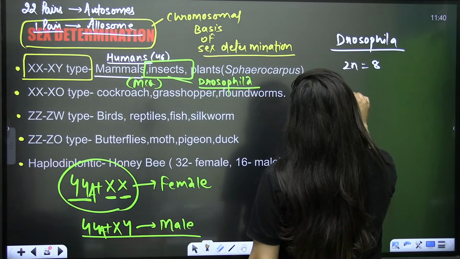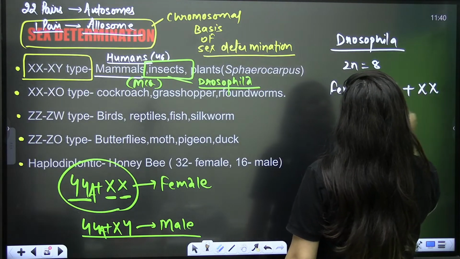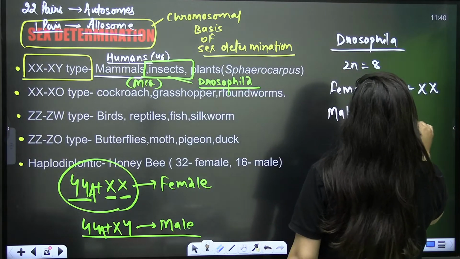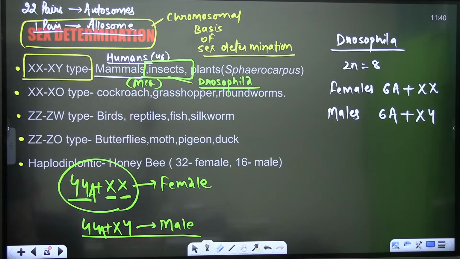So females are 6A plus XX, and males are 6A, meaning 6 autosome chromosomes, and then XY. Is that clear? That's your Drosophila. A is showing autosomes here.